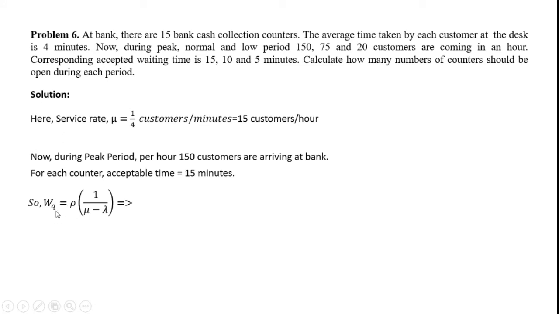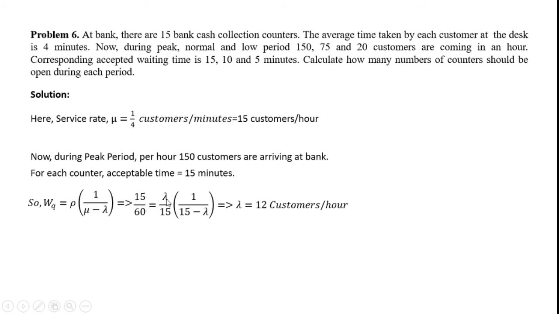So WQ equals rho times 1 upon mu minus lambda. And what is your rho? That is your utilization factor, and it is given by lambda upon mu. What is your WQ? WQ is your waiting time, which is 15 minutes given to you over here. We'll write 15 minutes, but we need to convert that into hours, so divided by 60.